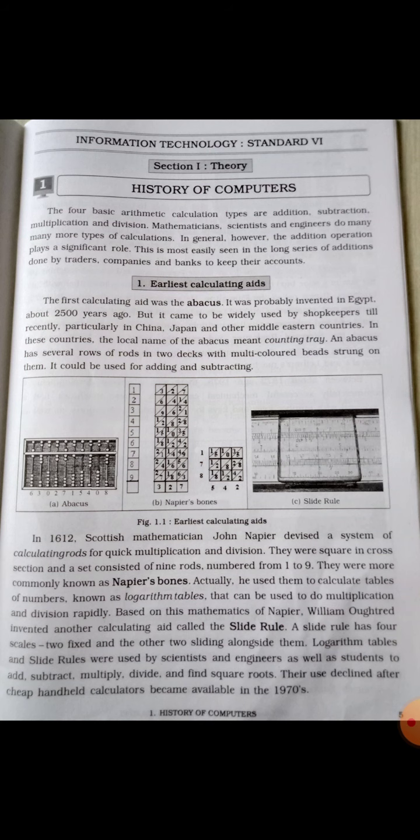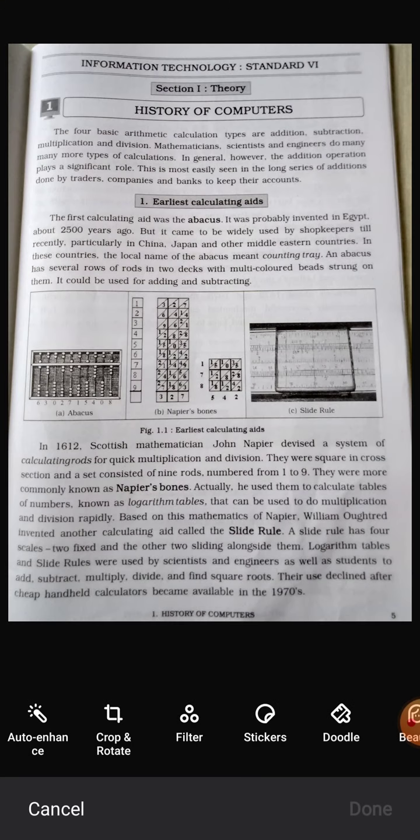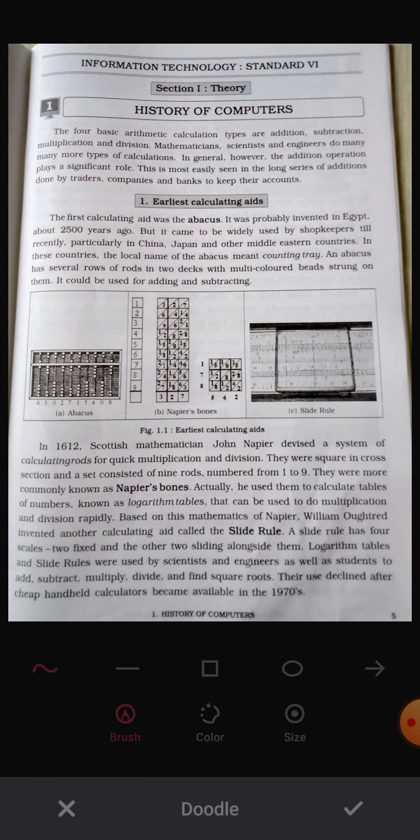Abacus is there. Look here, this is an abacus. This is Napier's bones, and this is a slide rule. Students, these three are the earliest counting devices. So what is calculating? Calculating means to calculate sums like addition and subtraction. These are simple mathematical calculations.